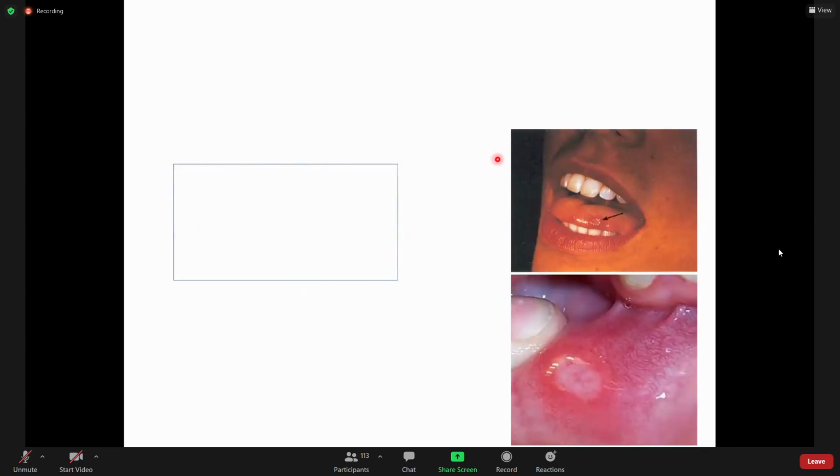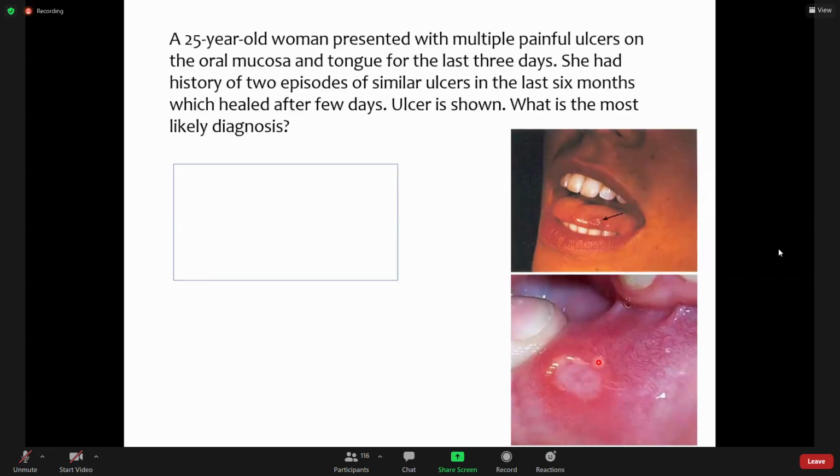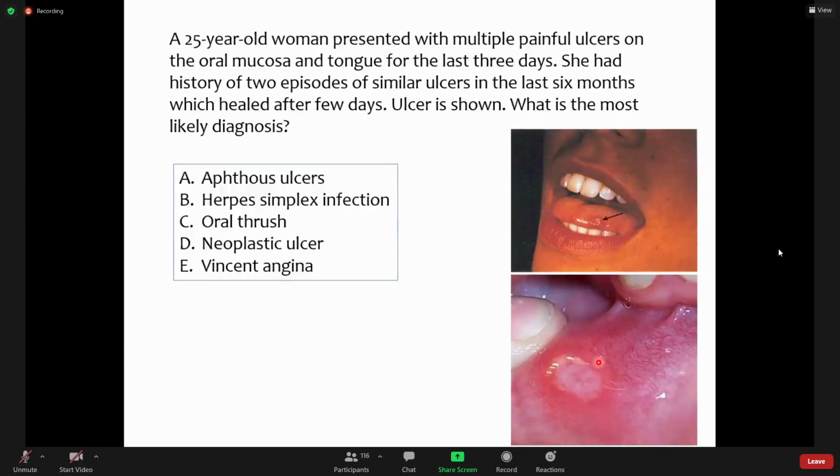See these lesions. These are the lesions in the oral cavity. This is an ulcer. This is a larger view of the ulcer. This is the center of the ulcer with exudate on the surface, and this is the surrounding erythema. Now, the first question for you is, you can raise hand, and then Dr. Mice will allow you to respond.